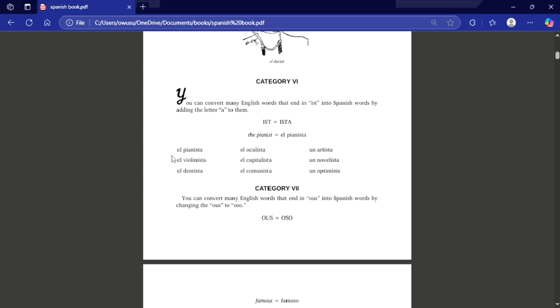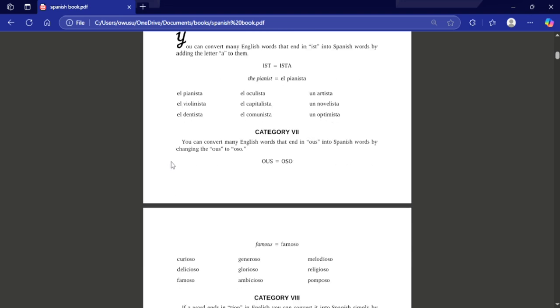We have el pianista, el violinista, el dentista, el oculista, el capitalista, el comunista, un artista, un novelista, un optimista. So by adding an A to the end of the word, it becomes a Spanish word, and we pronounce it slightly different, or very different.